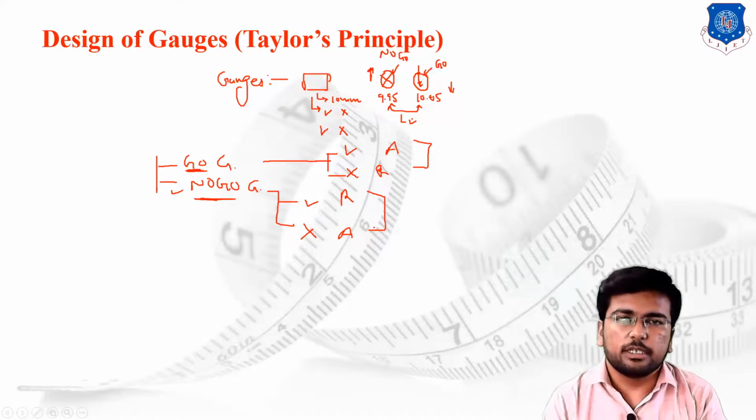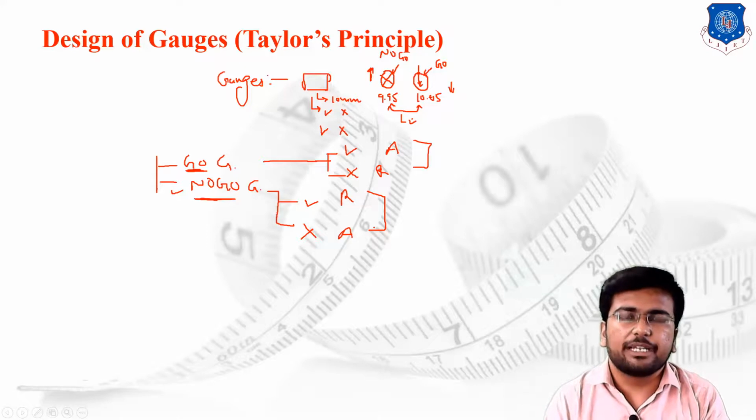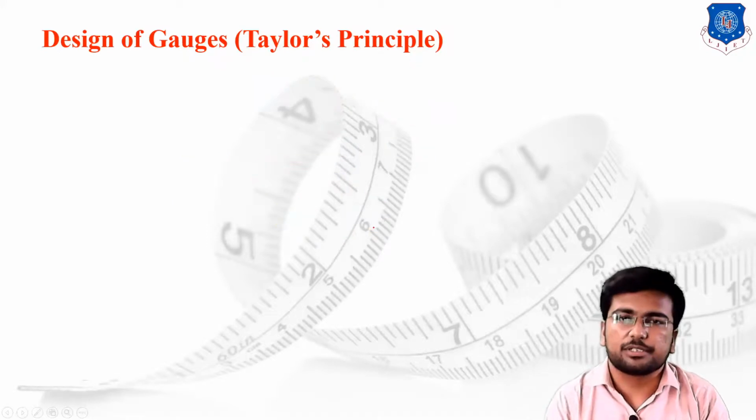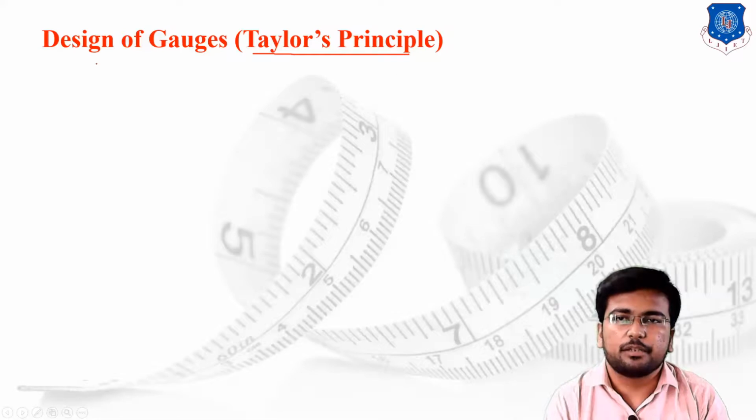In a comparator, we check the geometrical forms and many different parameters at a time, comparing the actual workpiece with the standard workpiece. Whereas here we are not comparing the actual component to a standard component. Here we are simply accepting or rejecting the workpiece which is manufactured inside the mechanical industries. Now the title shows design of the gauge and Taylor's principle. You have heard the name of Taylor in many fields.